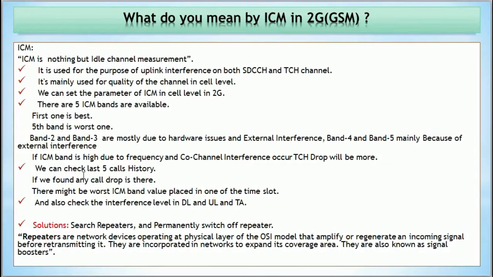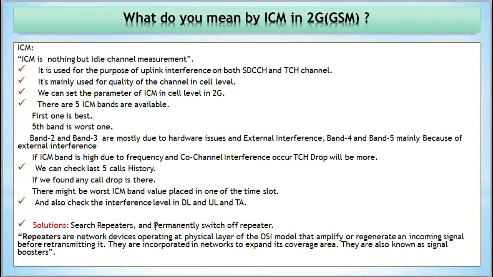If we find any call drop, then what we have to do: there might be a worst ICM band value placed in one of the time slots, and also check the interference level in downlink and uplink and timing advance value. Okay, what is the solution for this? Solution is to search for repeaters and permanently switch off those repeaters.